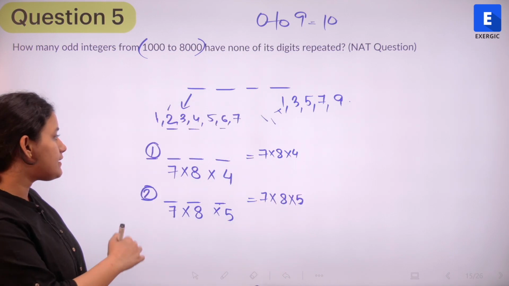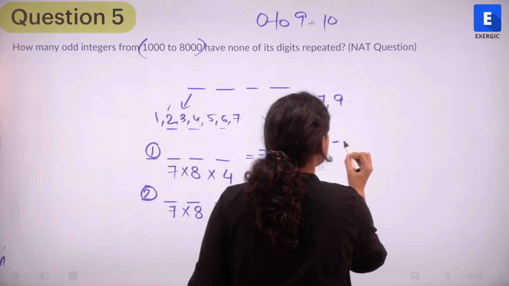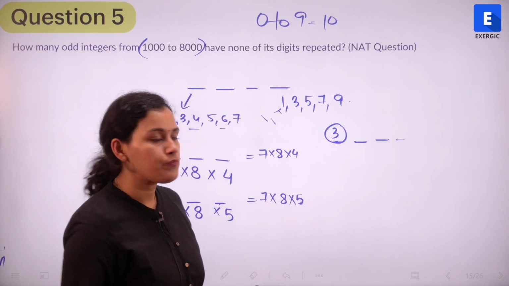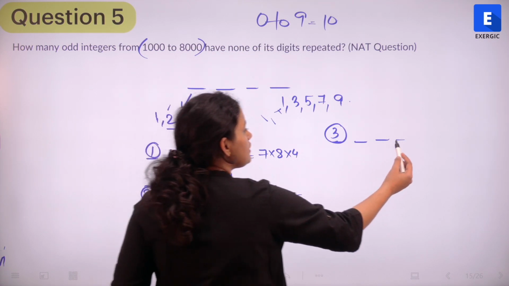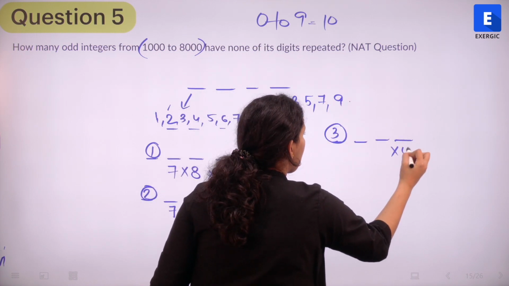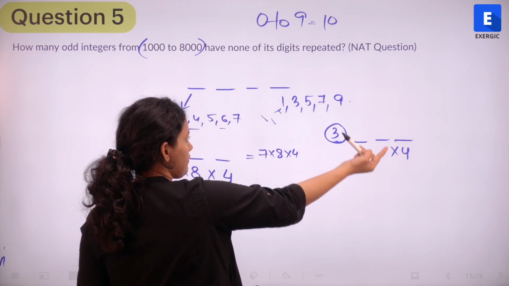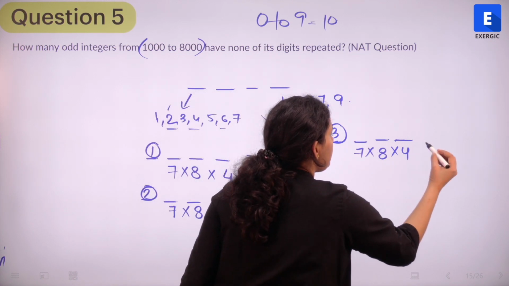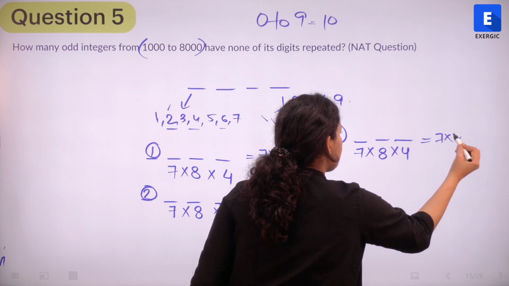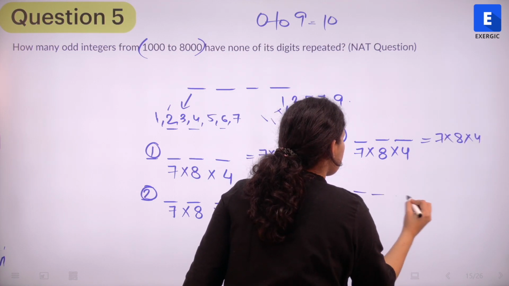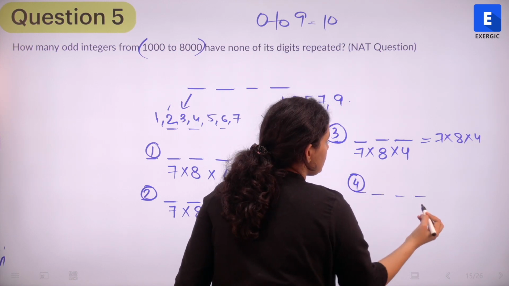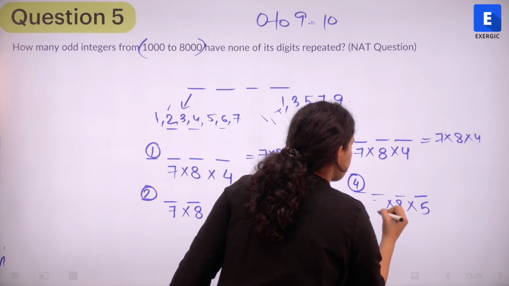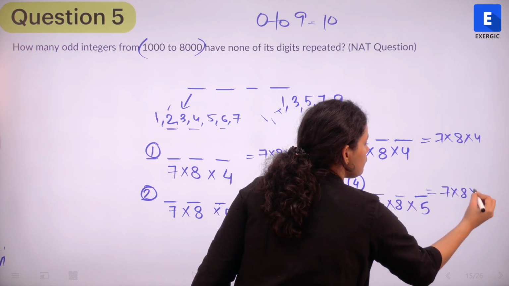So now again we look at the third possibility. Third possibility is that the thousands place is going to start with a 3. Suppose the thousands place is 3. So if thousands place is 3, again the units place can be any of these 4, because 3 can't be, so 1, 5, 7, 9, and then the rest of the digits can be filled in 8 ways and 7 ways, right? So this is again going to be 7 into 8 into 4. Next case is the thousands place is a 4. So in that case this can be filled in any of the 5 ways and again this is going to be 8 into 7, so 7 into 8 into 5, right?